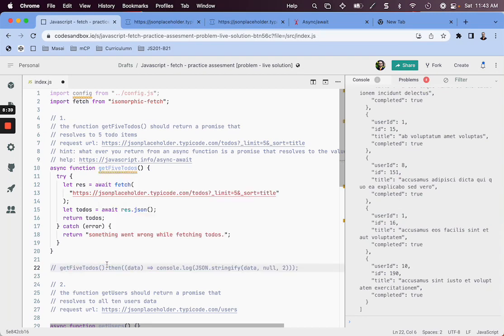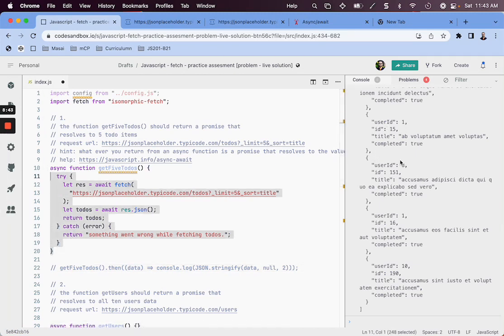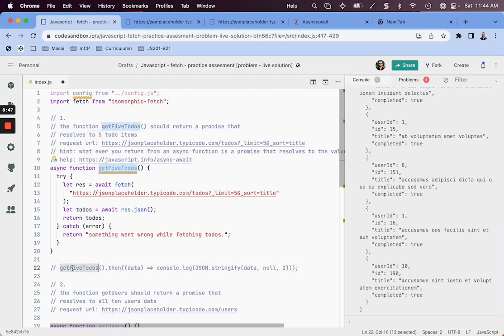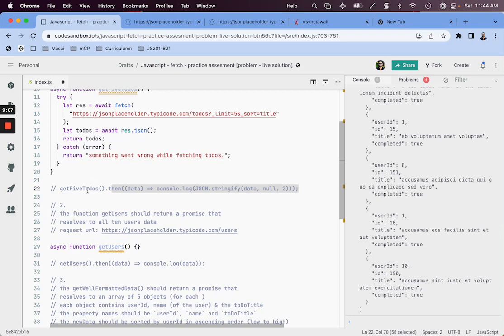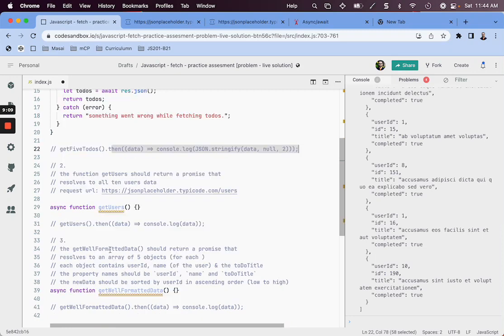So I'll comment it out again. This function is working as expected. This function when invoked returns a promise which resolves to the 5 to-do items. So task 1 seems to be done. Then we have to complete this function.